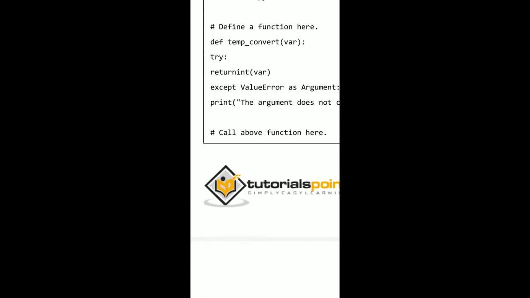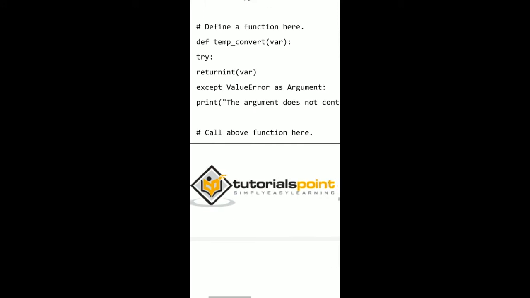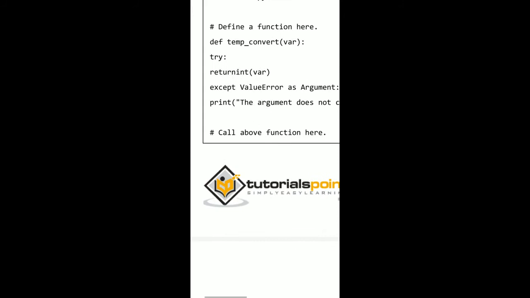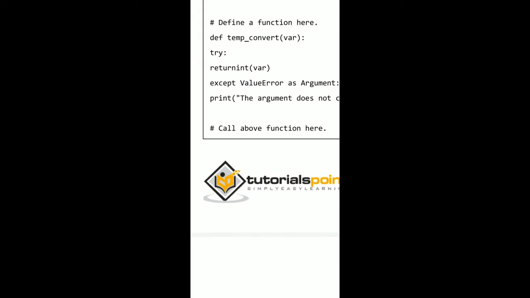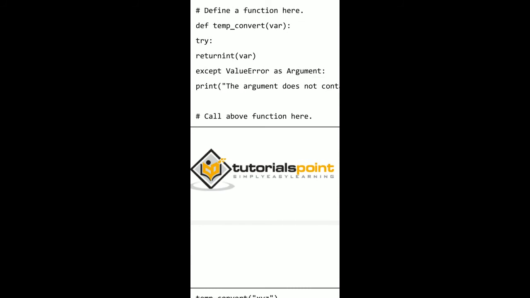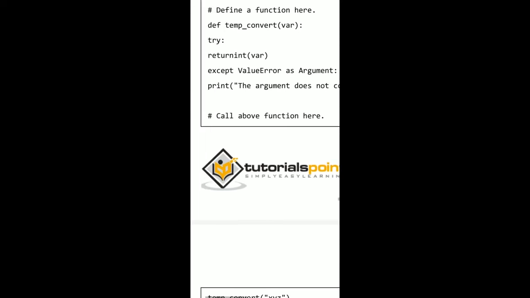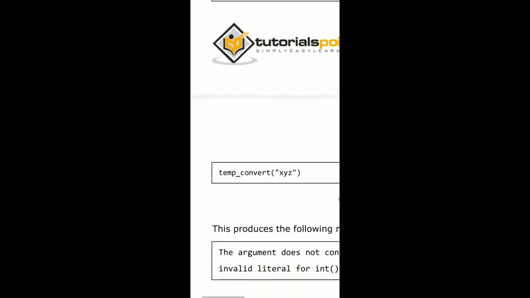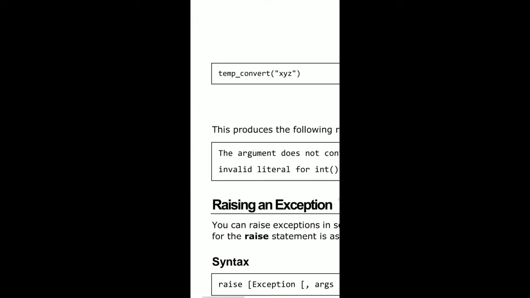Here is the method to declare a function. My function name is temp converter, which has an argument as a variable, and a try block. Here I have taken a try block and written int of the value. If any error occurred, using the except keyword, the ValueError is caught with an argument, then it prints some statement, and then prints the temporary convert method onto the output screen. So it produces the following result.